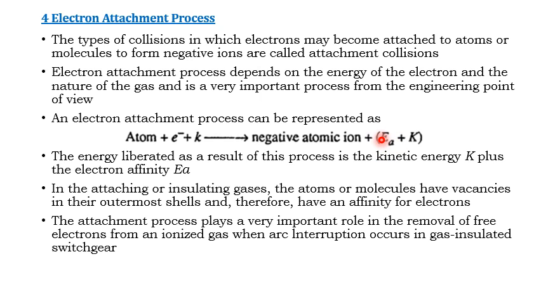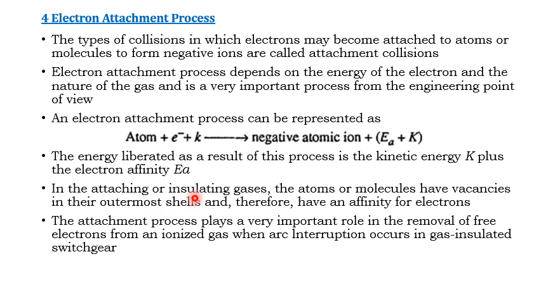Electron affinity is the degree to which a substance, atom or molecule tends to combine with another. This is the equation, and it represents the electron attachment process.